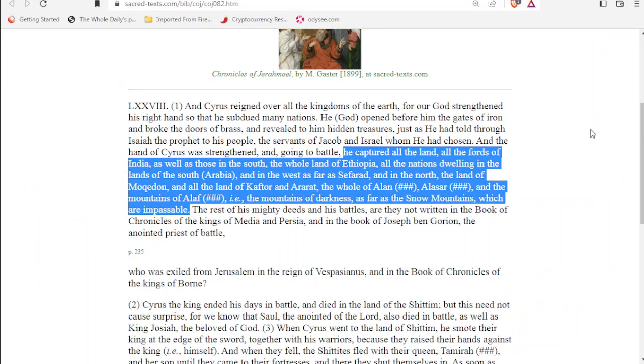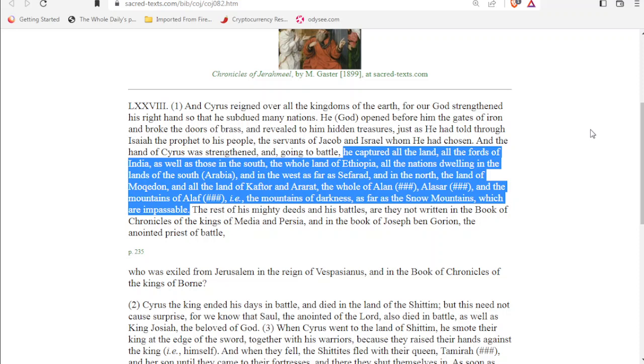This is the Chronicles of Jerahmeel, and it's speaking about Cyrus the Great and all the different territory that he conquered. And we've spoken about Cyrus already in this series, how he upset the balance when he conquered the Medes. Let's read this part. It says, Cyrus captured all the land, all the fords of India, as well as those in the south, the whole land of Ethiopia.